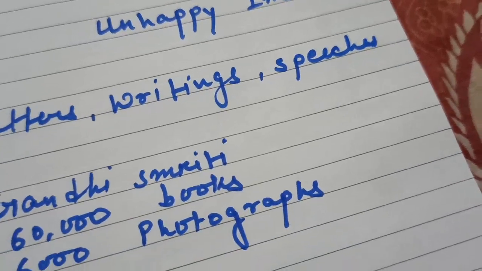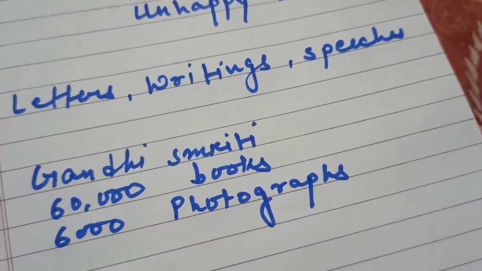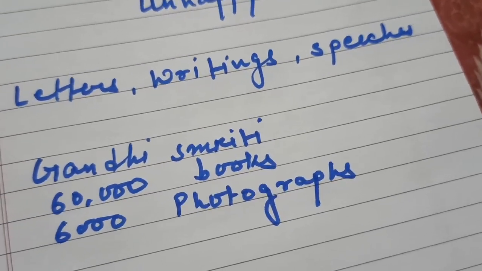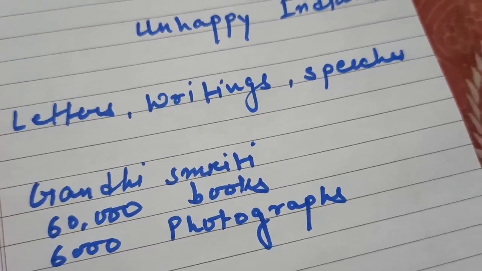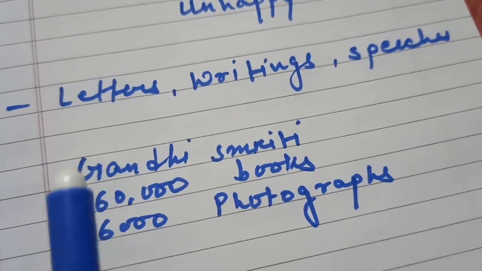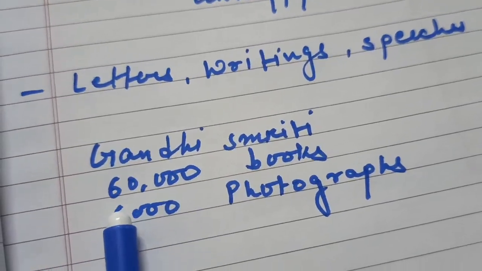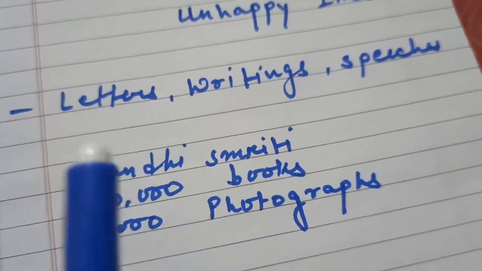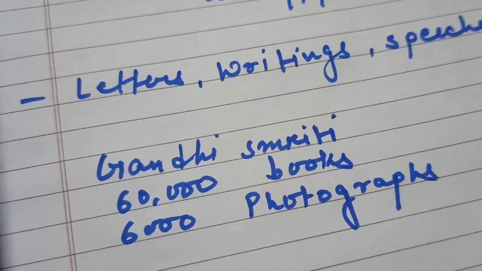Then there are so many slogans. You all know Tilak's very famous slogan, "Freedom is our birthright and we shall have it." This slogan was given by Bal Gangadhar Tilak, and it inspired Indian people. Then one call was given by Netaji Subhas Chandra Bose: "You give me blood and I will give you freedom."